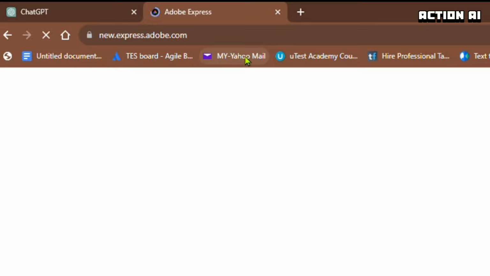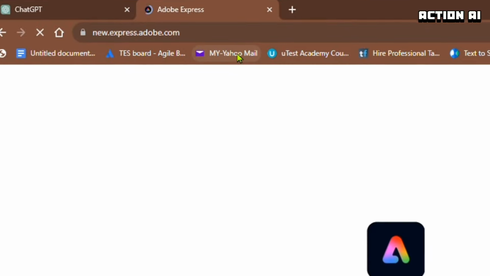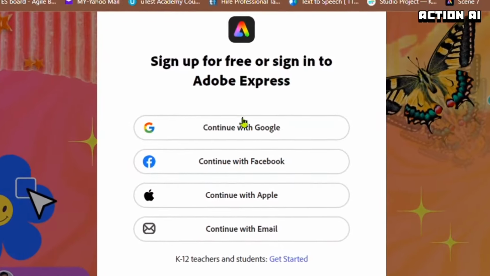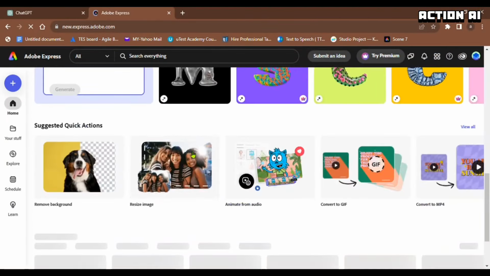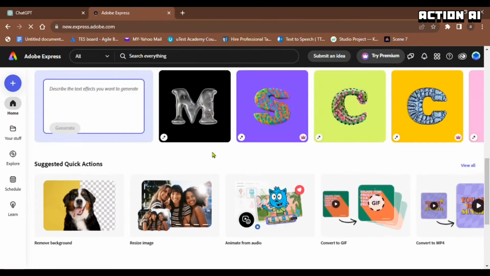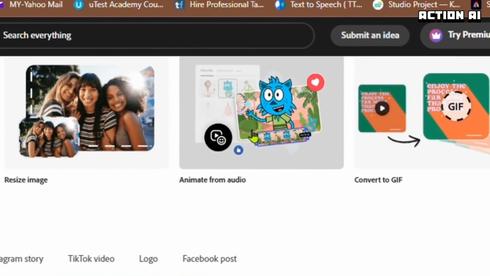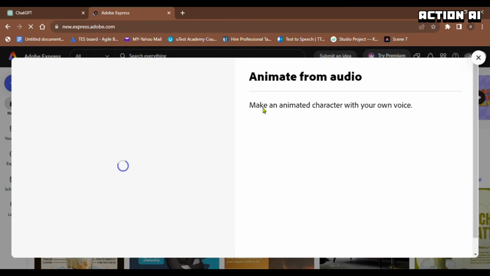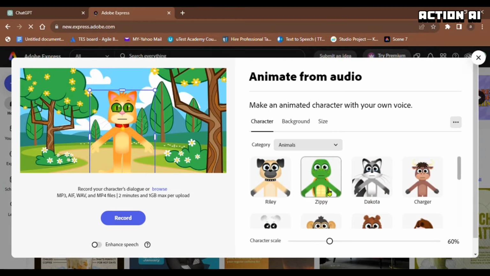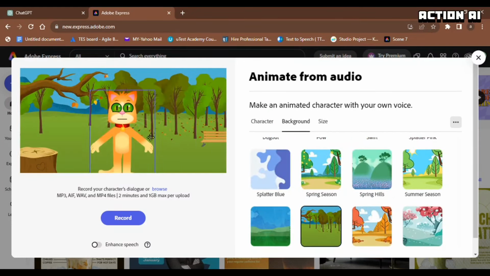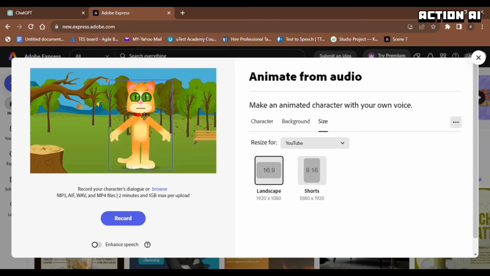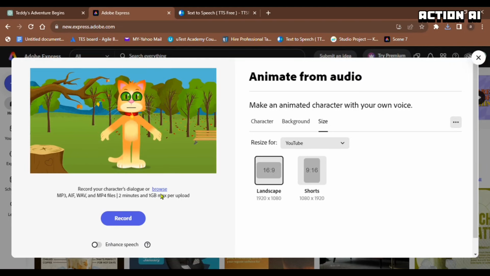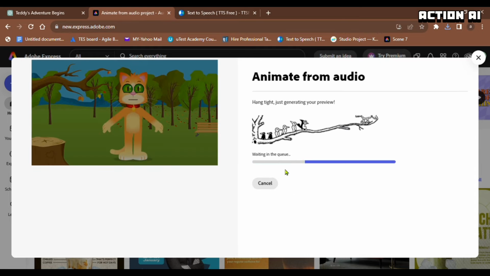For last third step is creating animation for that story. So now I'm using express.adobe.com for generating animation. I have opened the website and created an account using Google account. Now once the page is opened, now scroll down and you will find animation from audio section. After this, just upload your downloaded audio file and wait for a few minutes.